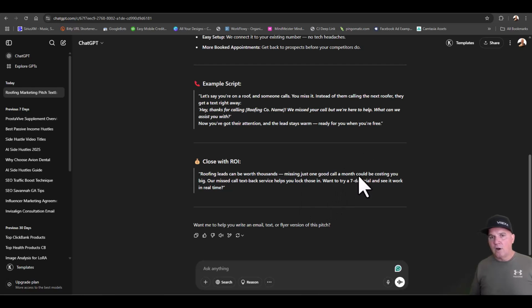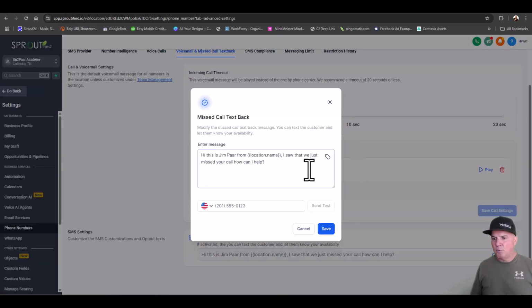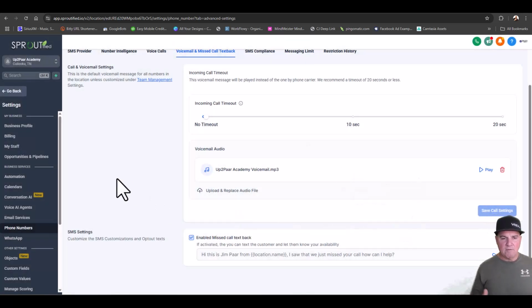And here's our pitch that we're going to use, and we'll get back to that in just a second after we set this up. So basically, you're going to copy this from ChatGPT, obviously put the roofing name in there, and right here put the roofing company, or maybe it's plumbing, maybe it's electrician, whatever it is, put it in there, and you've got it. Then we hit save and we're good to go. I'm not going to save that because I don't want it in here. But now we have the missed call text back set up.